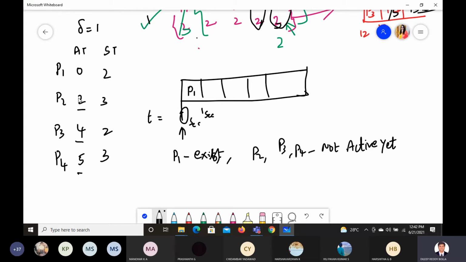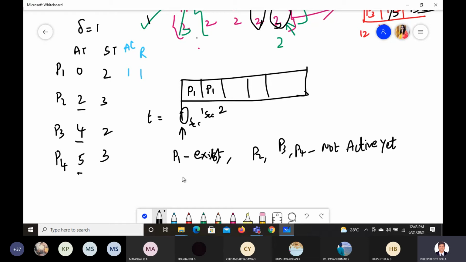So what will the CPU do? It has a service time of 2. This one you should write carefully: the resource has been allocated for one time, so allocated is 1 and remaining is 1. Now again I'll give the option for P1 only. P1 only will enter. Time becomes 2 now.